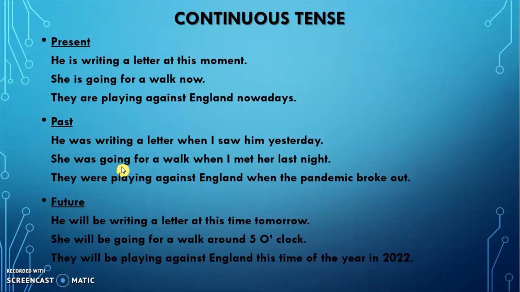She was going for a walk when I met her last night. Again last night and met. ये आपको बता रहे हैं कि ये चीज हो चुकी है और जब ये हुआ तो कुछ और भी हो रहा था. So she was going for a walk when I met her last night.